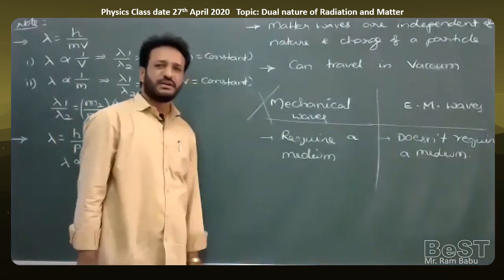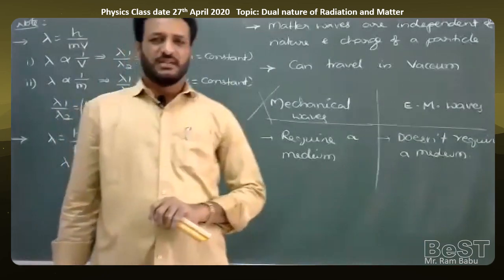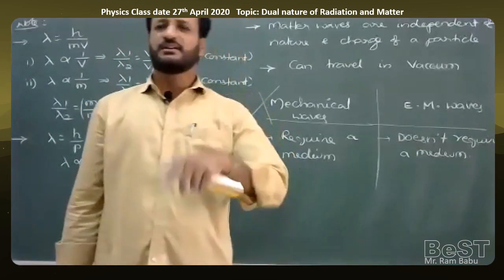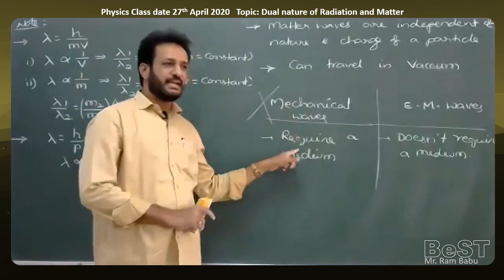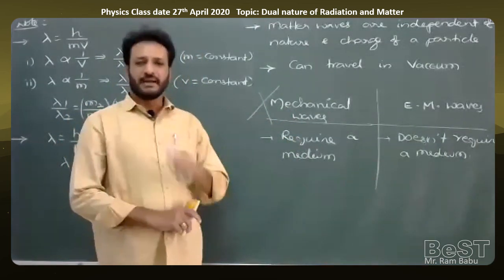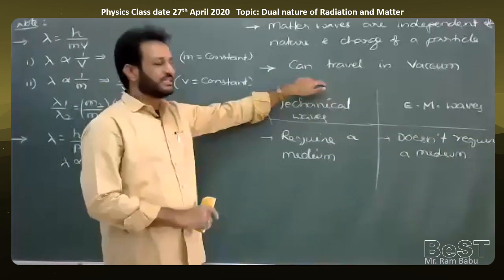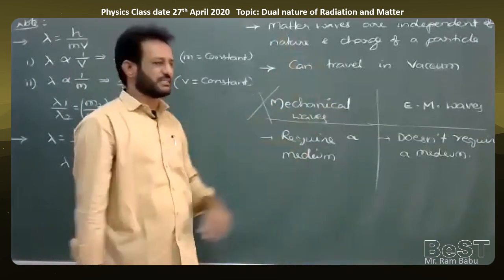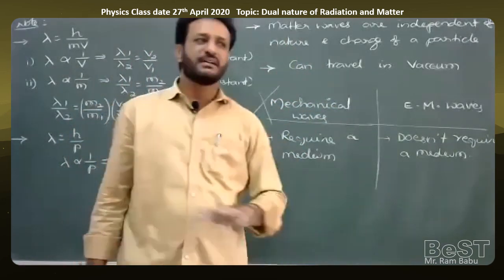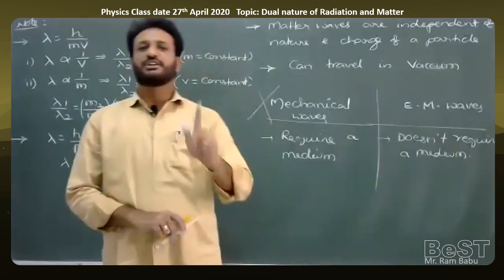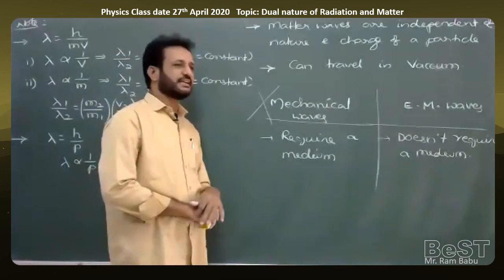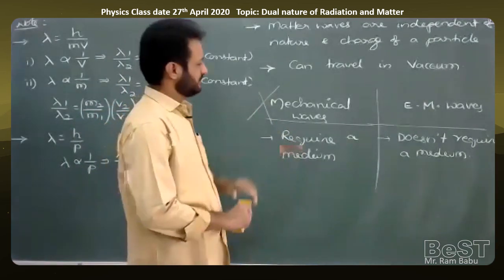If a question asks why they are not mechanical waves, the answer is that a mechanical wave requires a medium and cannot travel in vacuum, but a matter wave can travel in vacuum also.